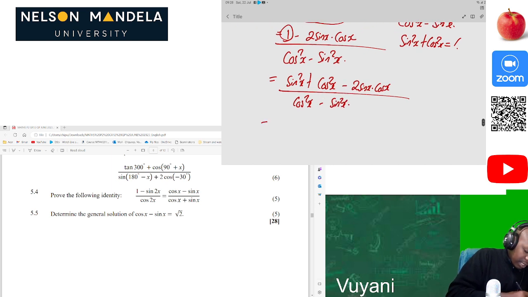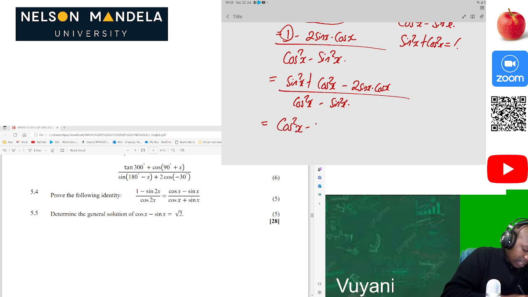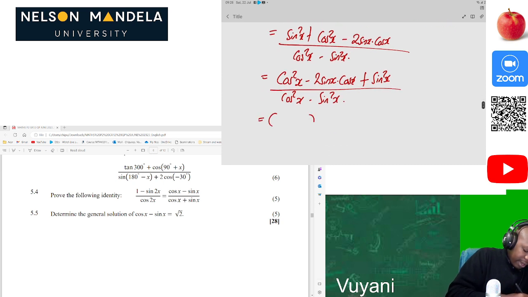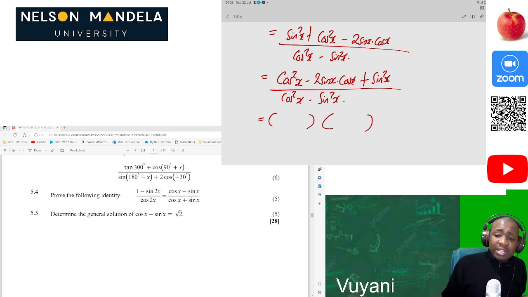Then of course we can rearrange the numerator. Then we can have cos squared of x, then we subtract 2 sine x times cos of x, plus sine squared of x, divided by cos squared of x minus sine squared of x. Of course, we can now do our calculation in there because the numerator is already an equation which you can solve, we know our quadratic equations. So we can actually say that, oh, okay, this is already easy for us, okay?